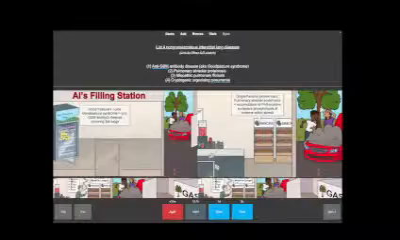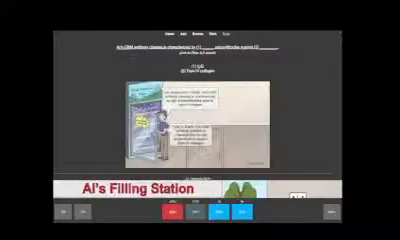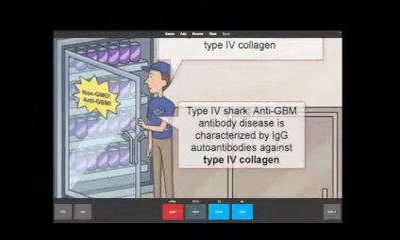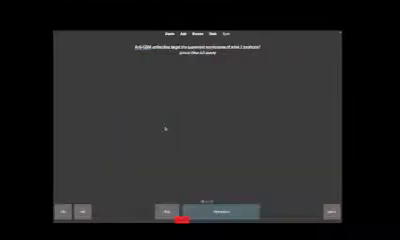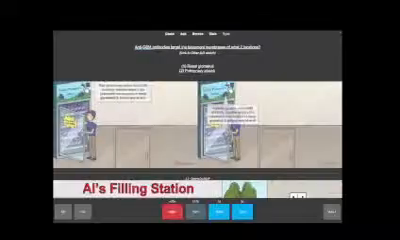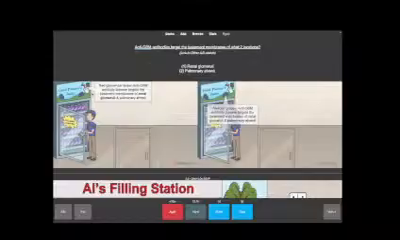Another name for anti-GBM is Goodpasture syndrome, characterized by anti-GBM antibodies. What are we looking at? IgG antibodies against type 4 collagen. Try that again: anti-GBM antibodies target the basement membrane of what two locations? Renal and also pulmonary alveoli. I like that.